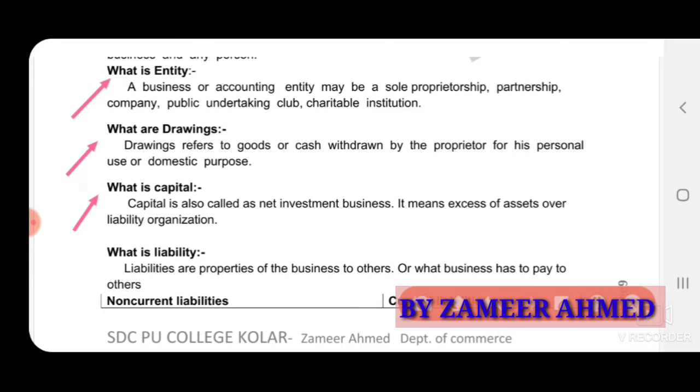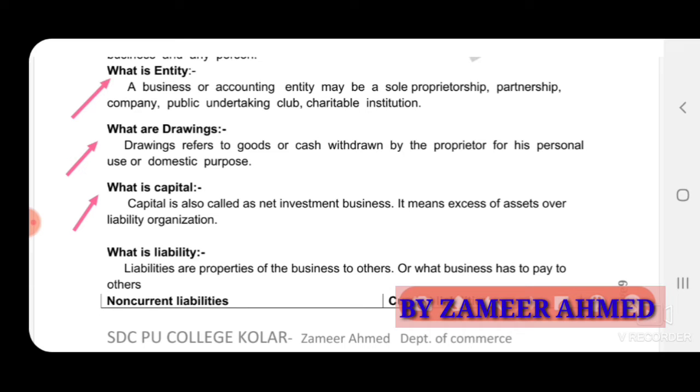Next, capital. Capital is also called the investment in a business. It means the excess of assets over the liabilities of the organization. You know, capital is an amount invested by the owner to start a new business.